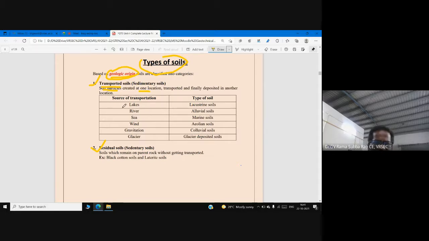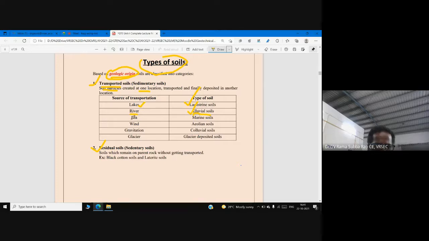For example, a soil is transported by a lake. If the lake is the source of transportation, we call that soil lacustrine soil. Next, let us see if the river is the source of transportation. In fact, we are on the bank of River Krishna, so we can truly say we have alluvial soil here in Vijayawada. We have alluvial soil because here the source of transportation is river. That's why we call it alluvial soil.